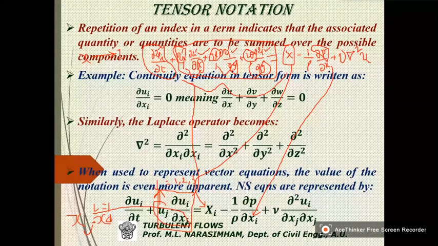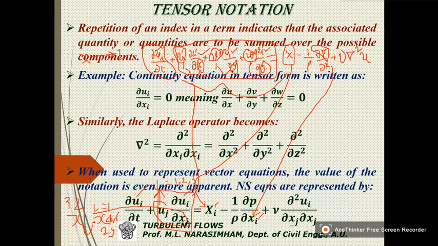And I can repeat this with i equal to 2. I'll get the equation for the y direction. And if I replace it by 3, I'll get the equation in the z direction. So every time when I take i equal to 1, this remains constant, this remains constant, this remains constant, this remains constant. But these things vary.